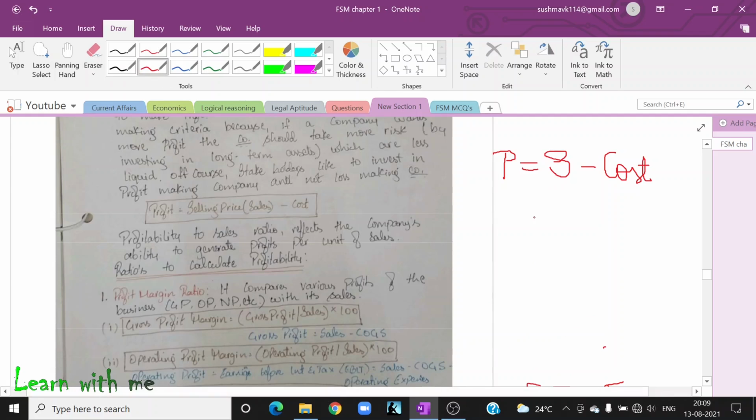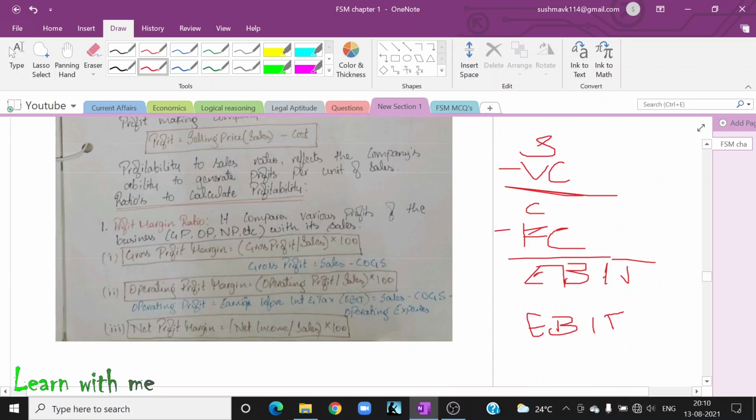This is calculated in a simple manner. What is EBIT? Sales minus my variable cost gives you contribution. Contribution minus fixed cost, you will get EBIT or operating profit. This operating profit or EBIT divided by sales into 100, you will get operating profit margin. And if you want to get net profit margin, then take the net income divided by sales into 100.